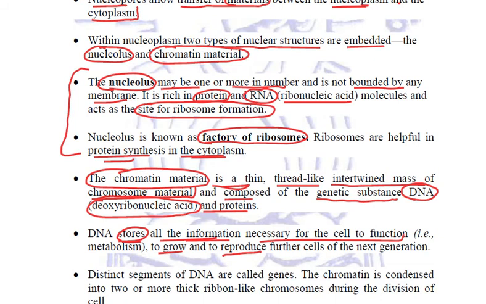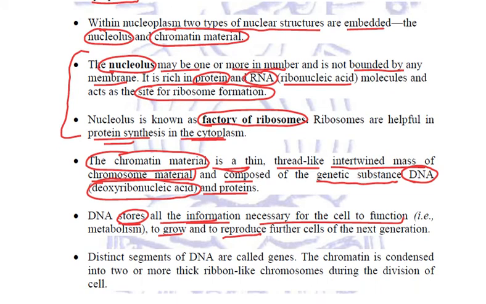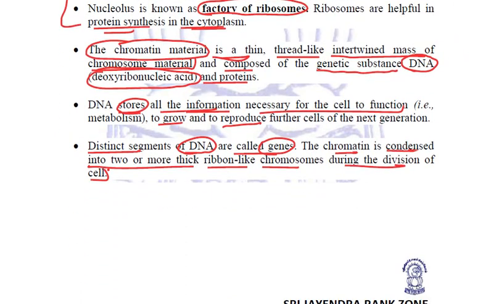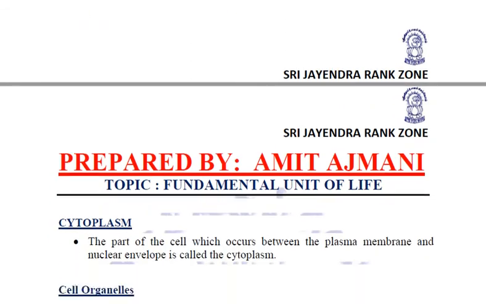We have already studied that distinct segments of DNA are called genes. These are the segments of DNA. The chromatin is condensed into two or more thick ribbon-like chromosomes when the cell is about to divide. So these are the details of the chromatin network.